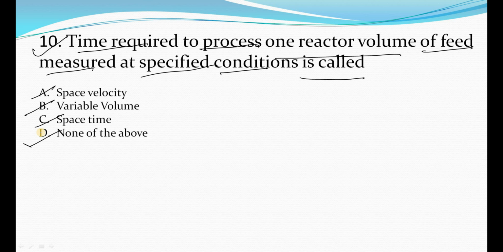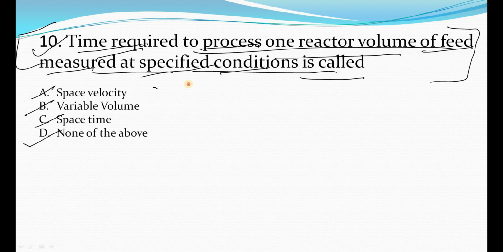Please let me know in the comments box what the right answer for this question is. The answer is hidden in this definition. This is a very simple question. So please let me know in the comments box what the right answer is. Is the answer space time, or none of the above, or any other option, right?